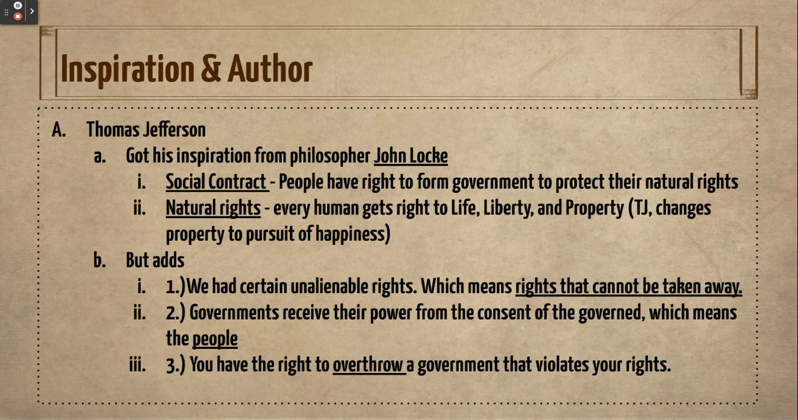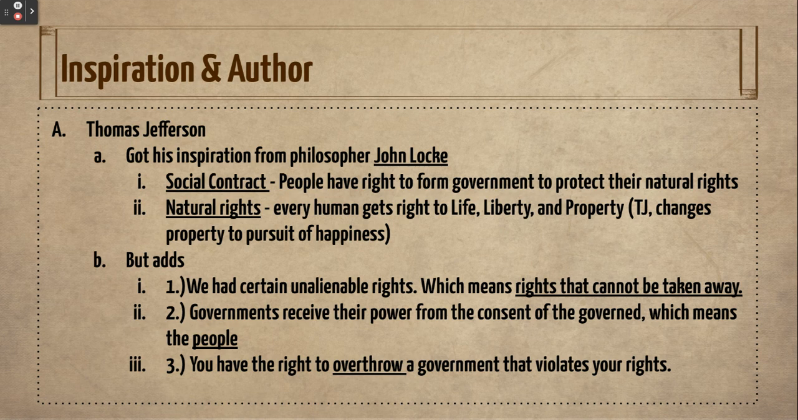Thomas Jefferson is the author of this document. He is from Virginia. He ends up being our second vice president and our third president of the United States. But before all of that, he was a plantation owner and an avid reader of philosophy. Thomas Jefferson got his inspiration from John Locke, who was a famous philosopher. John Locke wrote in his writings about something called a social contract and natural rights.